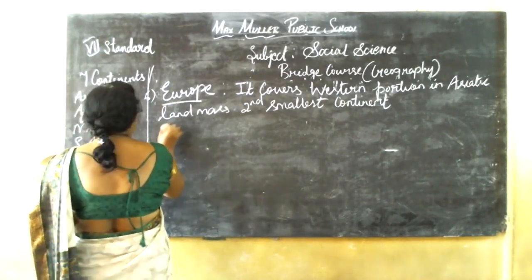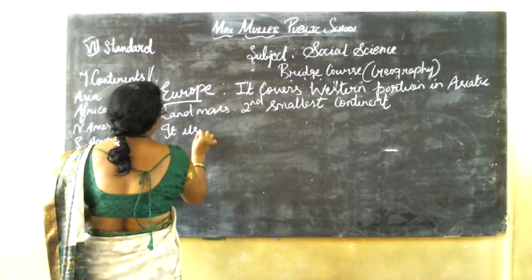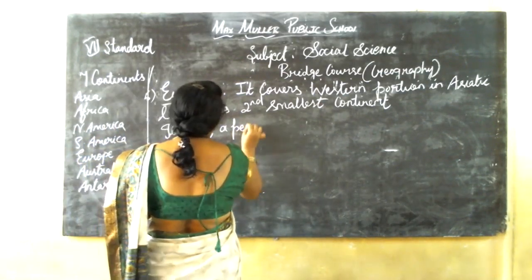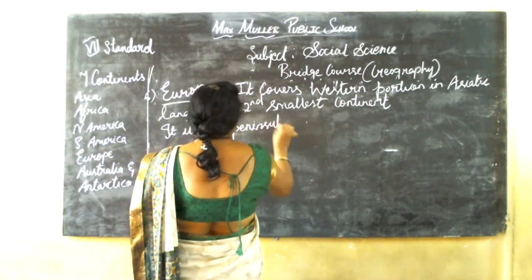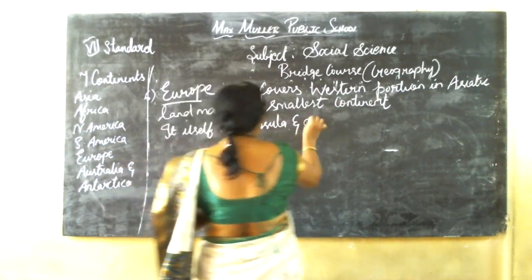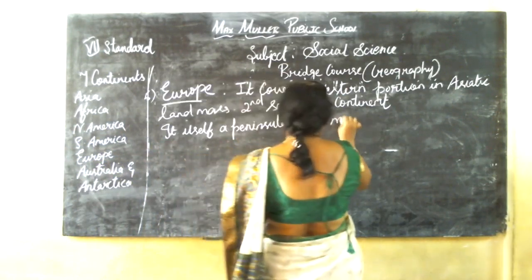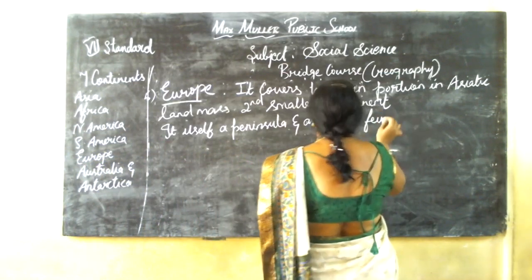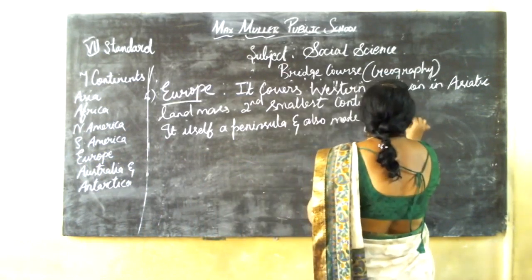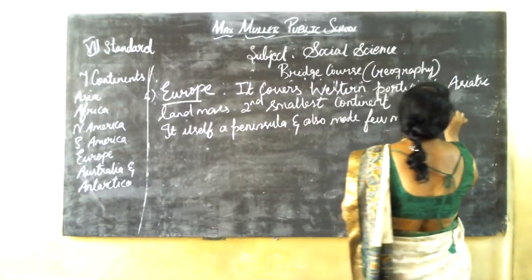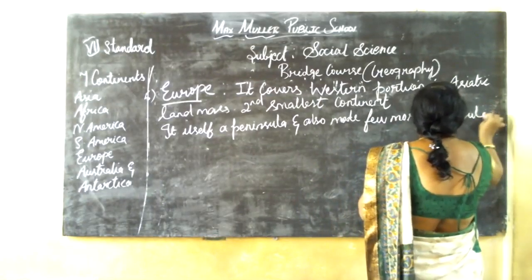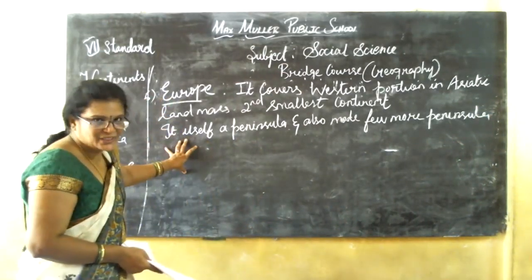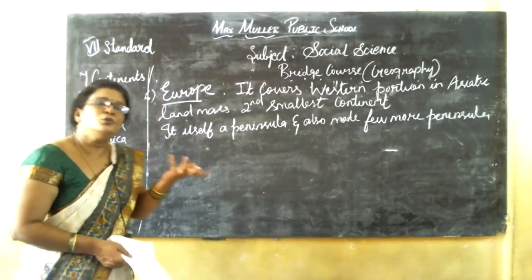Wait, I'll write it. Europe is itself a peninsula, and is also made of a few more peninsulas.